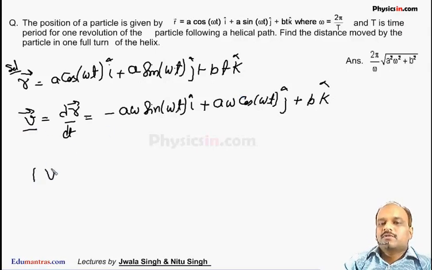Now if I take the magnitude of velocity, it will give me the speed.